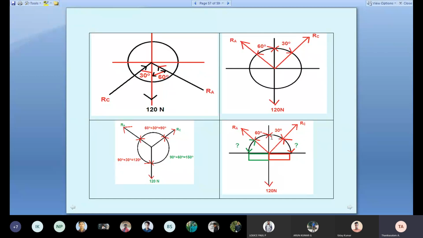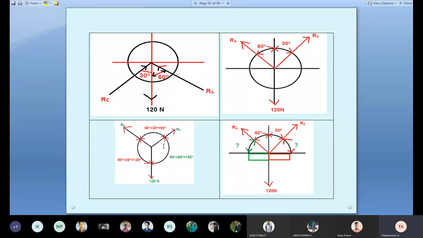How did 60 arrive? Each quadrant is 90, the first quadrant has 30 over with respect to vertical. What is the balance? 60. So we want the angle between RC and the 120, therefore 90 plus 60, 150. Similarly, in the second quadrant, 60 is already over the upper vertical. With respect to the x-axis horizontal, it is 30. 30 plus 90 is 120. That is the angle between RA and 120.